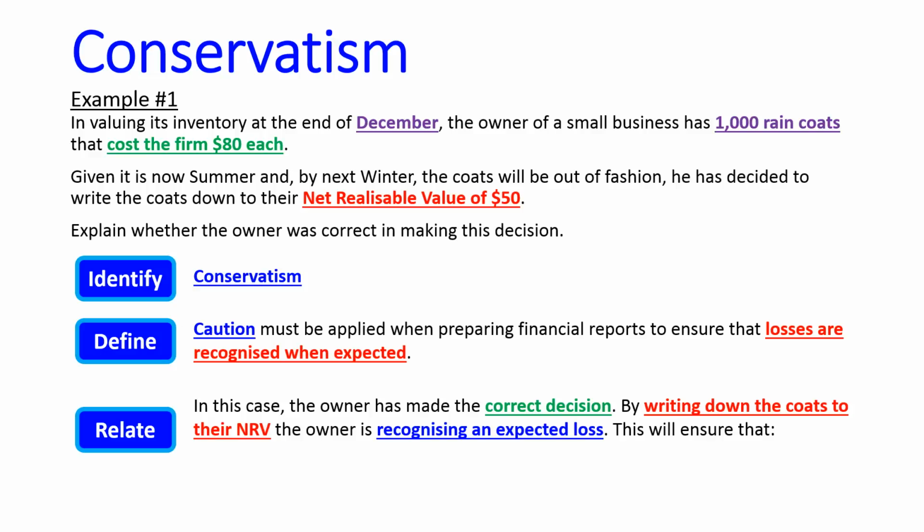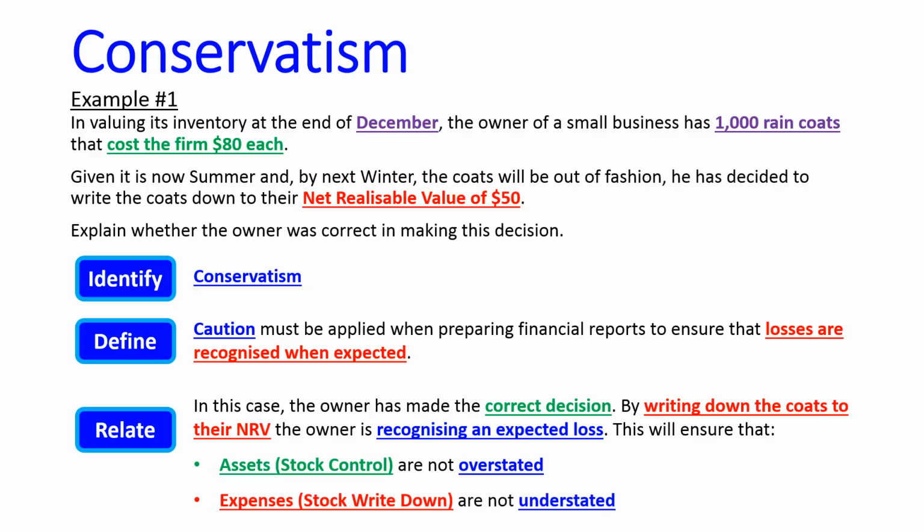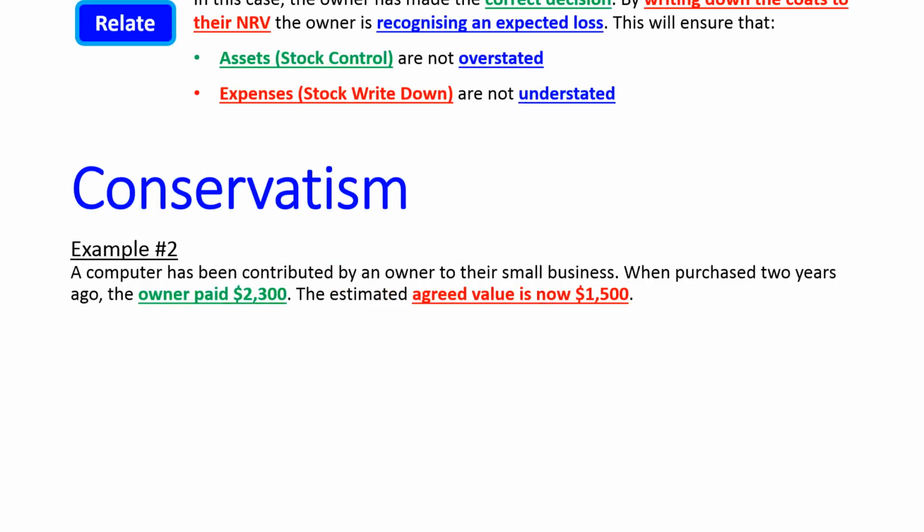Why do we do it? We do it for two reasons. One, so the assets are not overstated, and the asset in this case would be stock control. And two, expenses, in this case stock write-down, are not understated.